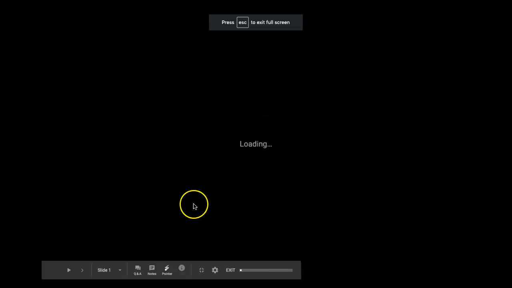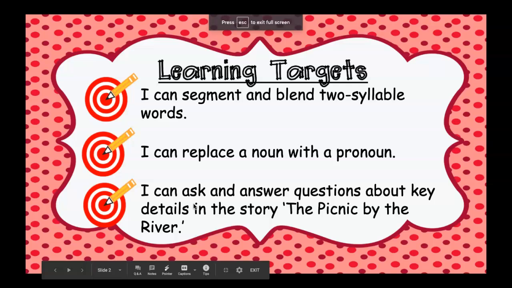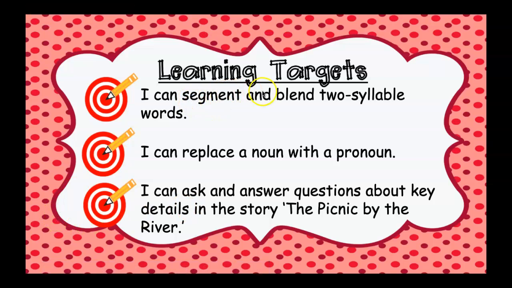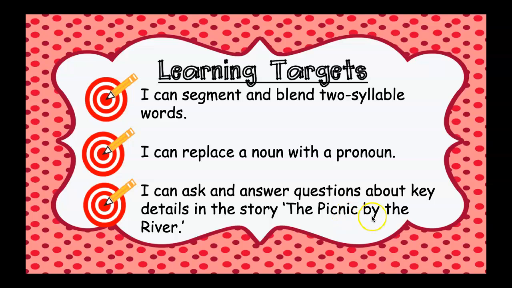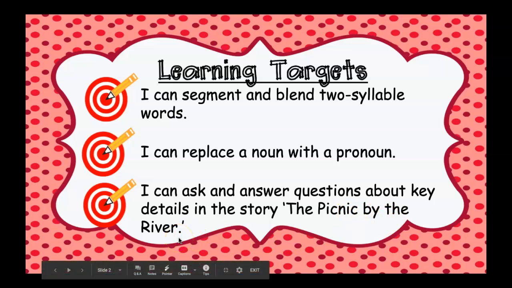Today we are working on Unit 6, Lesson 7 for Language Arts. And today we are going to segment and blend two-syllable words. We are also going to replace a noun with a pronoun. And we're going to ask and answer questions about key details in the story, The Picnic by the River.